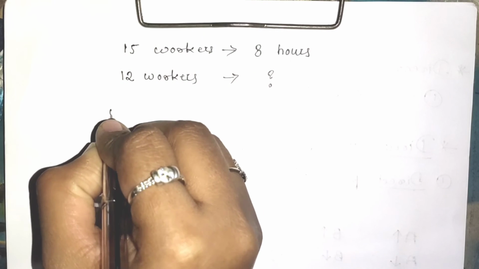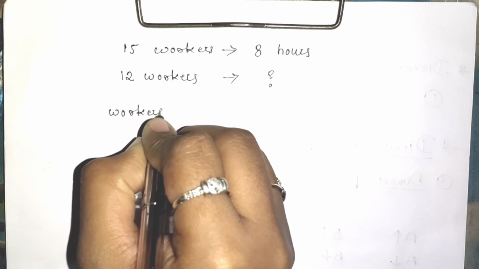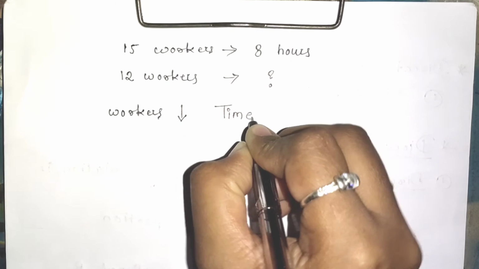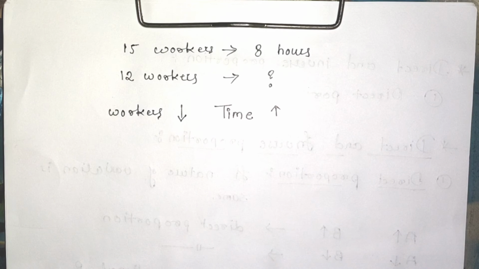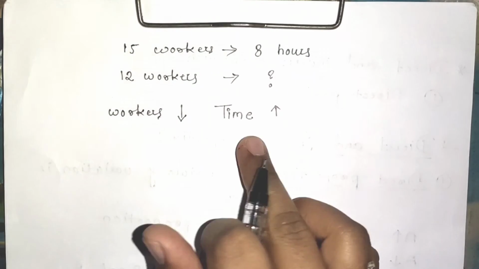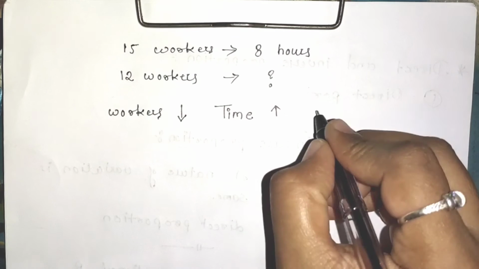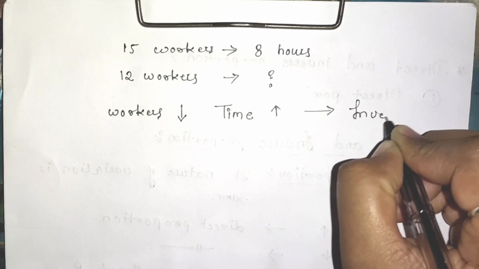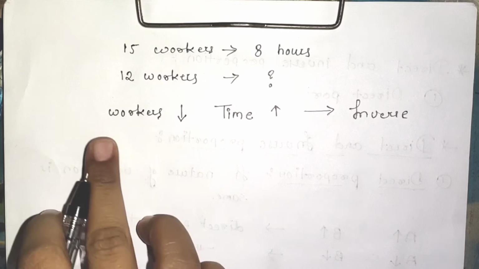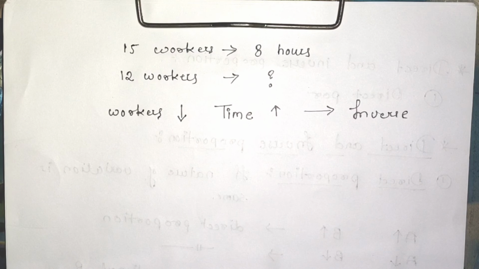So that means if the number of workers are decreasing, whatever is the time required is increased. That means here the workers are decreased, the time is increasing. That means there is an inverse proportion. So in that way we can identify whether it is an inverse proportion or whether it is a direct proportion. Number of workers are decreasing but the time required is increasing. In that case it is the inverse proportion.